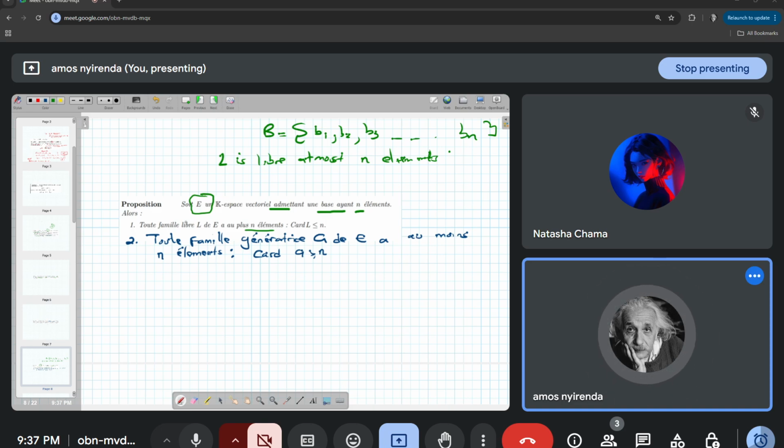So it can have n minus 1 elements, n minus 2 elements, n minus 3 elements. It cannot be more than n. This is what this theorem is saying.